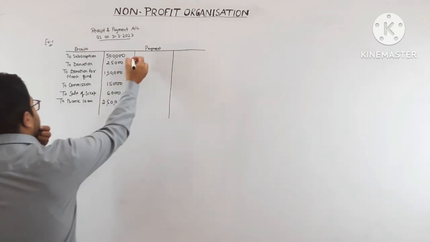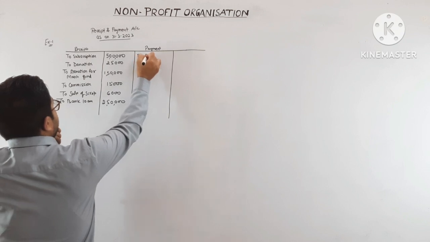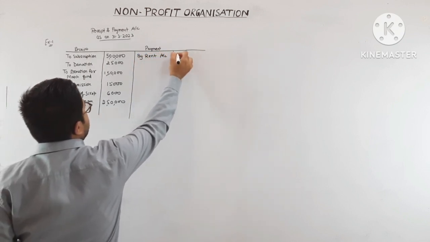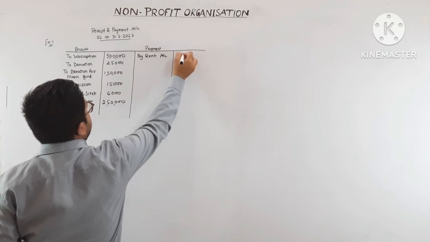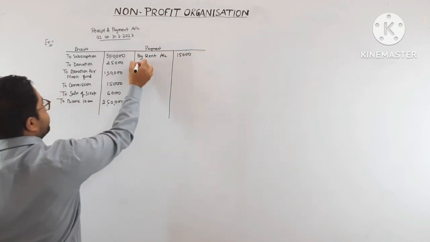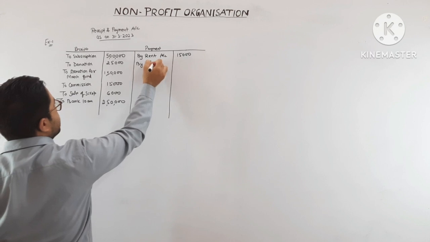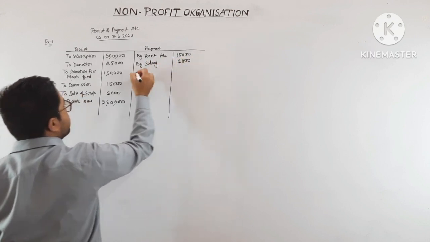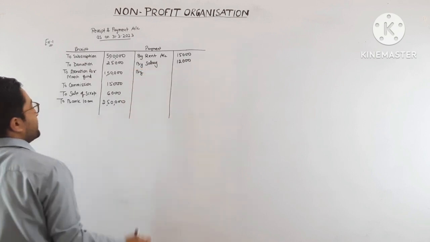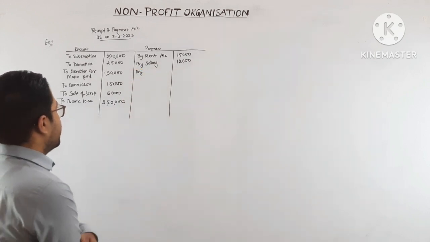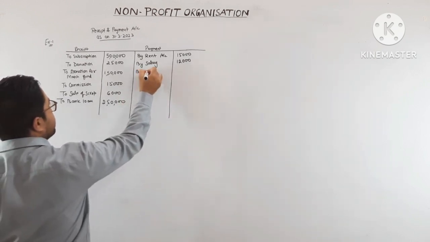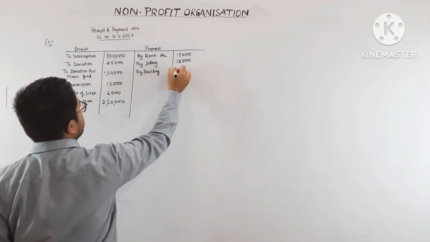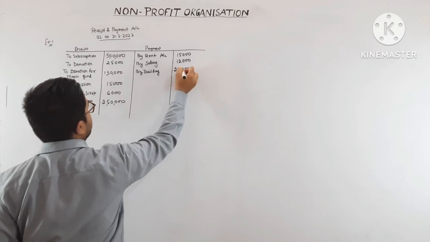Now this side: by rent 15,000. By salary 12,000. By building 2 lakh rupees.